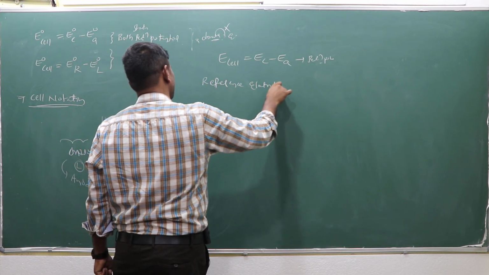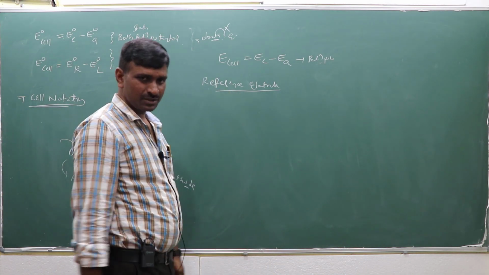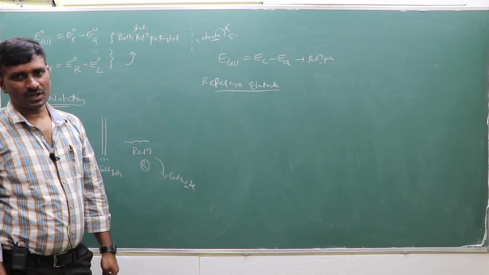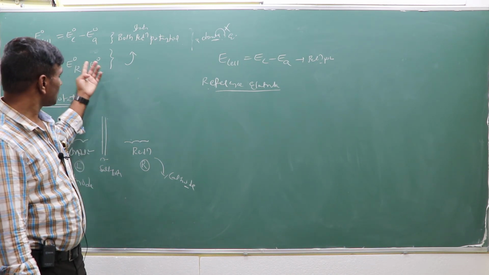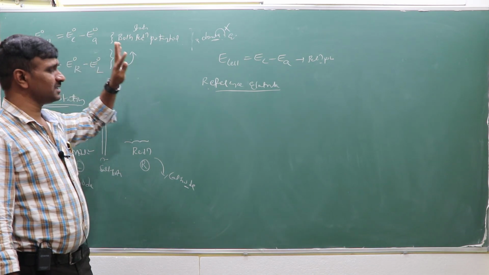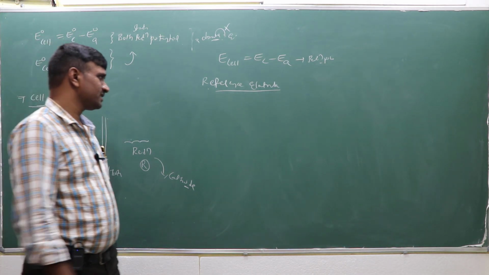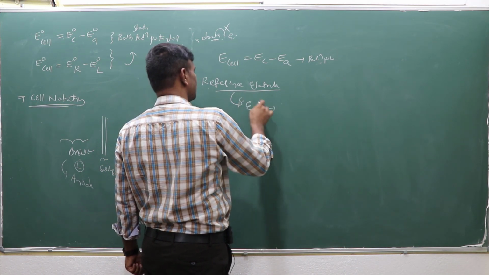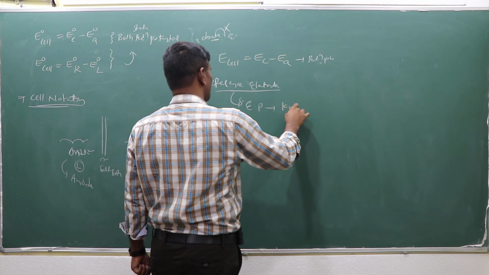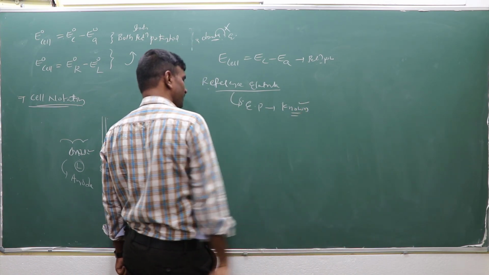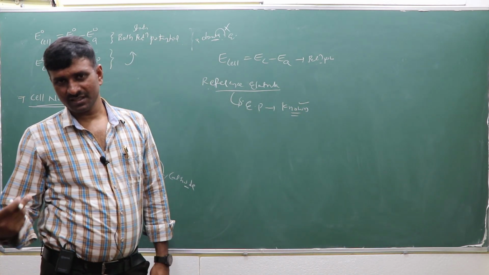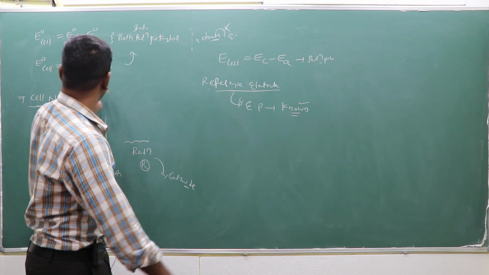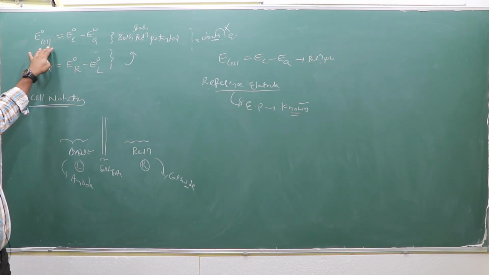We select a reference electrode. One electrode is unknown, and the other is the reference electrode. A reference electrode is one whose standard electrode potential value is already known. Comparing with the known potential value, we can calculate the difference by using the potentiometer.